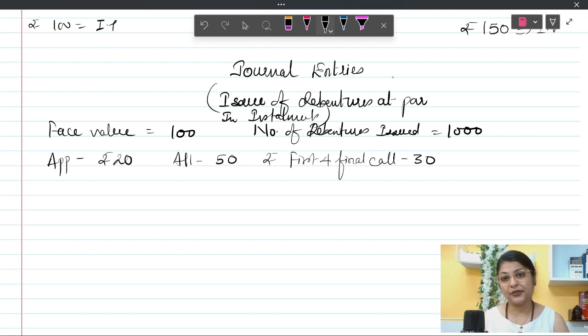Then the company will ask for various calls. They can be 1 call, 2 calls, 3 calls also. Here I have taken 1 call only. So first and final call. So company is asking 30 rupees. So like this, in various installments, company asks money, and these installments are known as application money, allotment money and call monies. So what are the entries for it?